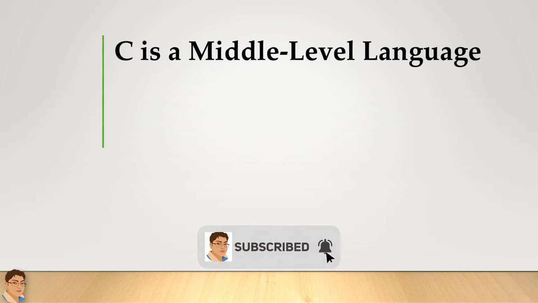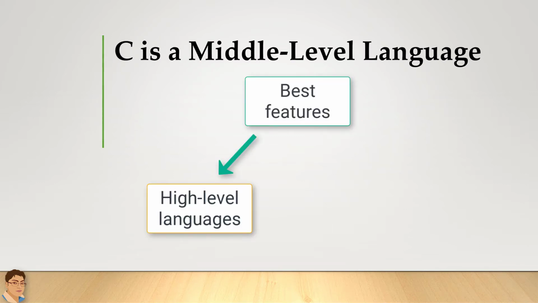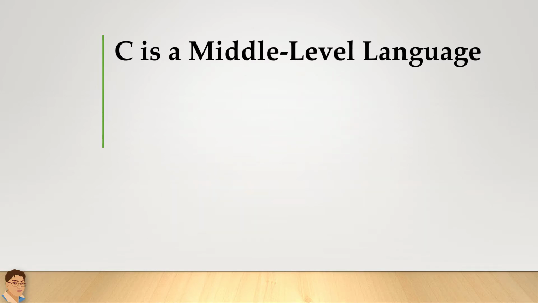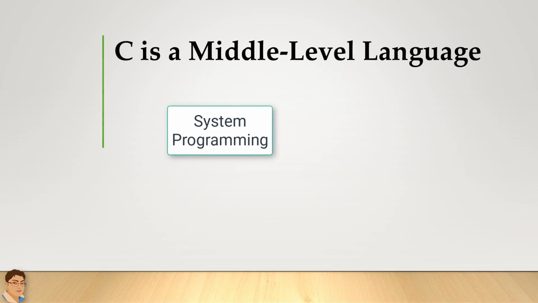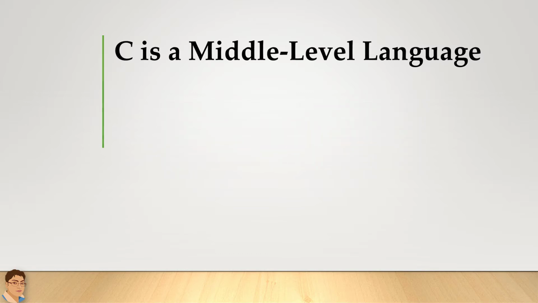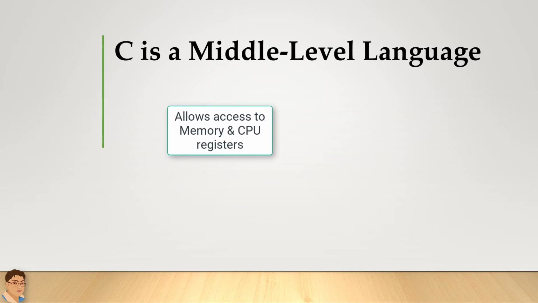C combines the best features of high-level languages with the speed and control of low-level language. It can be used to do system programming for writing operating systems as well as application programming. For this reason, C is sometimes called a middle-level language. As a middle-level language, C allows the programmers to access memory and CPU registers.